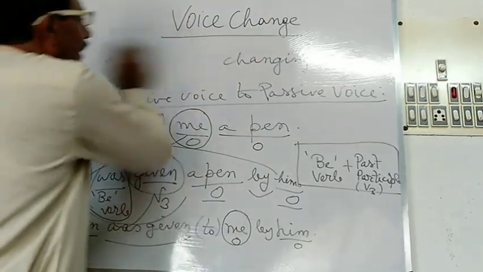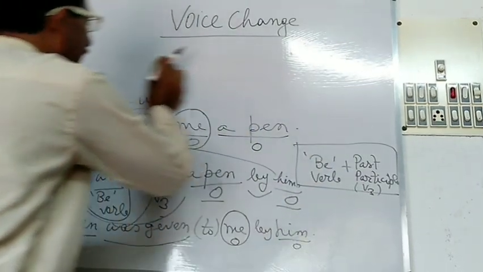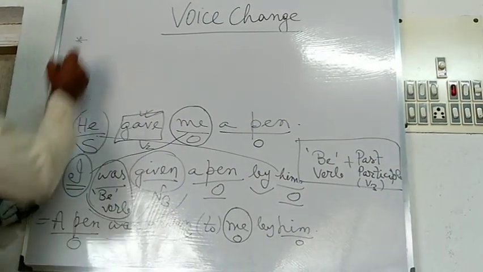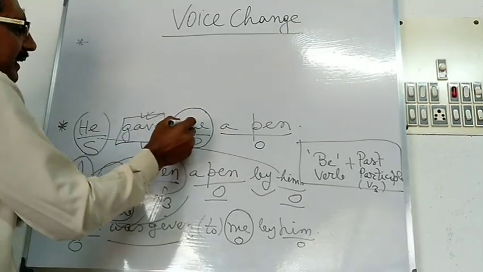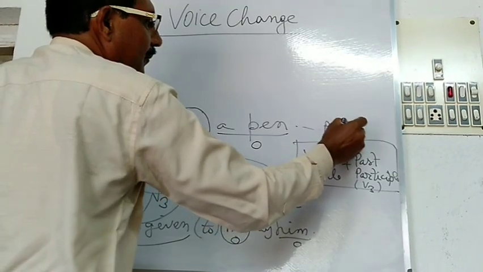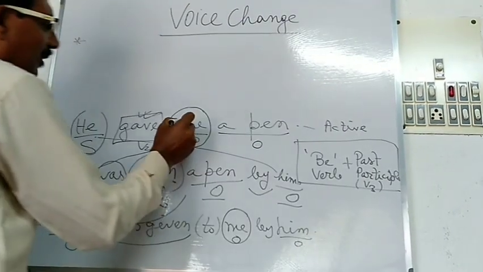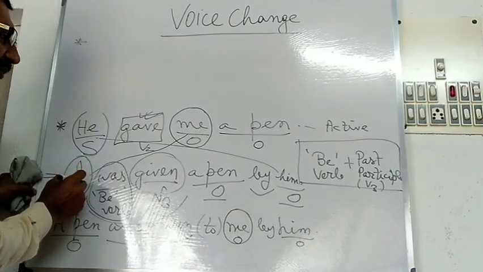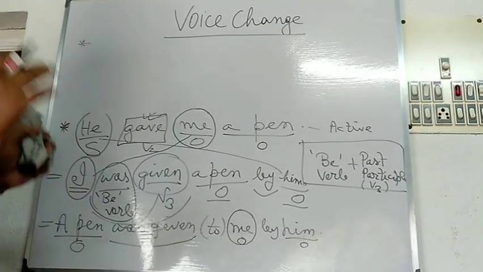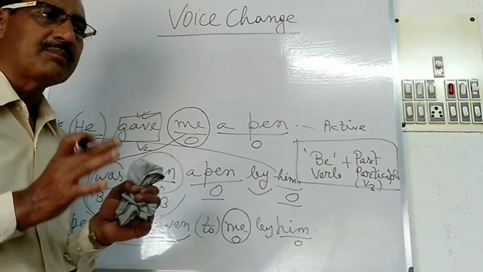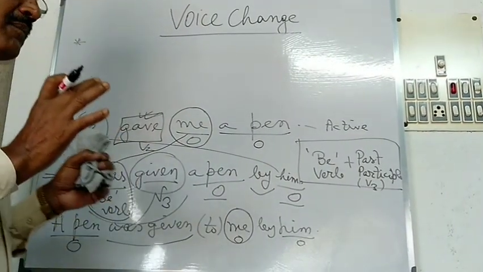Here, at the time of remembering, first, you have done the object of the active sentence as it is the active sentence. The object of the active sentence has been changed into the subject in the passive voice. So, to remember the rules of changing the active voice into passive voice, you will have to remember in this way.